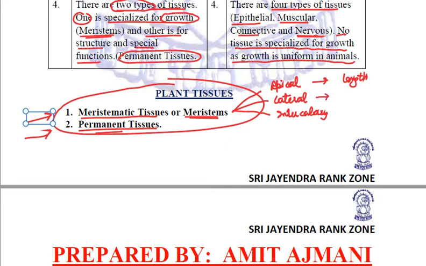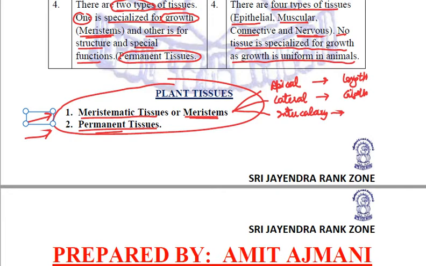The lateral meristematic tissue are present on the lateral sides, in the girth, and they increase the girth, including the cambium, right? Intercalary are present in the nodes and internodes of leaves and twigs.